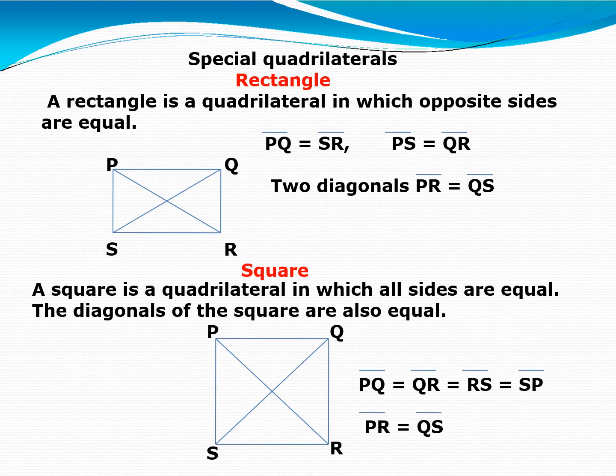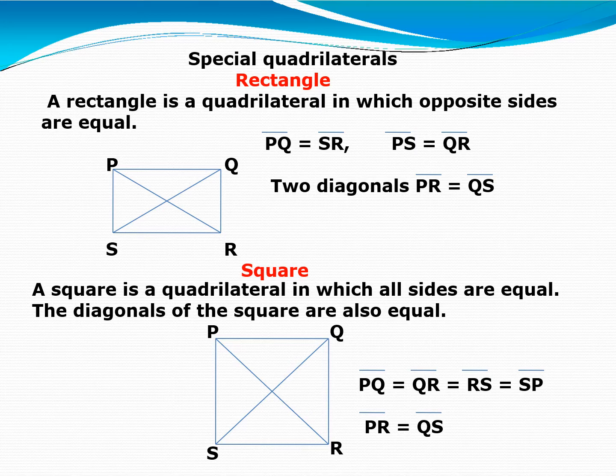Special quadrilaterals. As I earlier told you, rectangle and square both are special quadrilaterals. A rectangle is a quadrilateral in which opposite sides are equal. Right? PQ is equal to SR and PS is equal to QR. The 2 diagonals are also equal. PR is equal to QS.